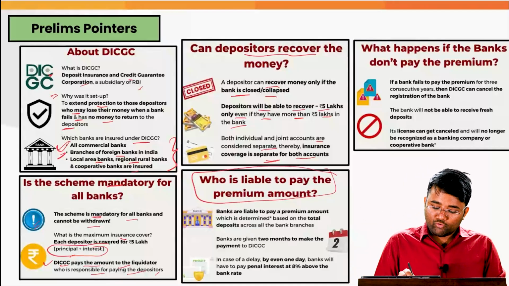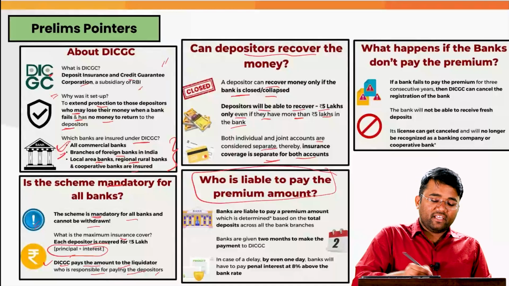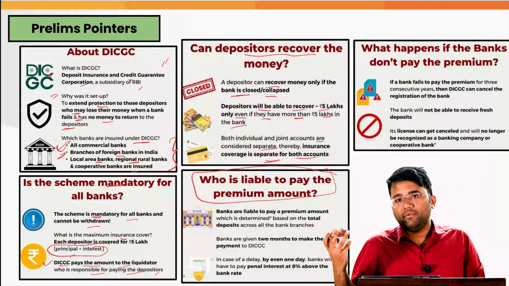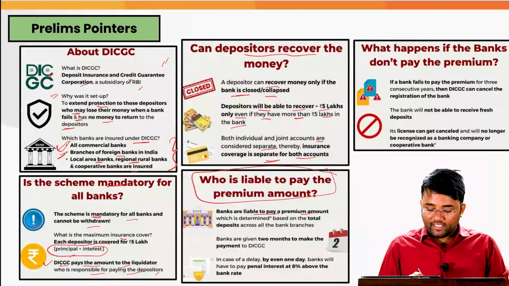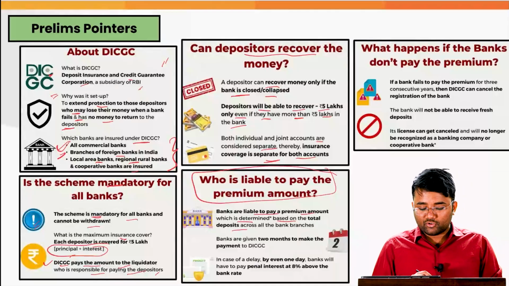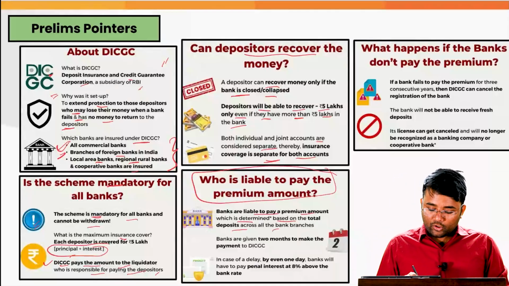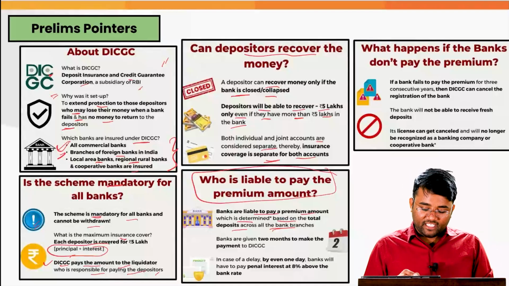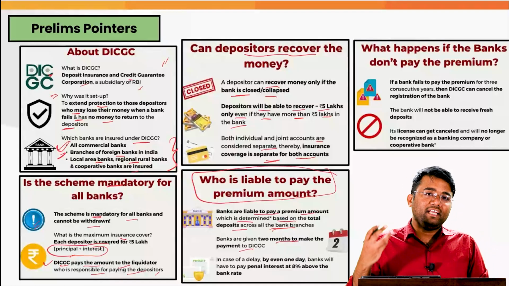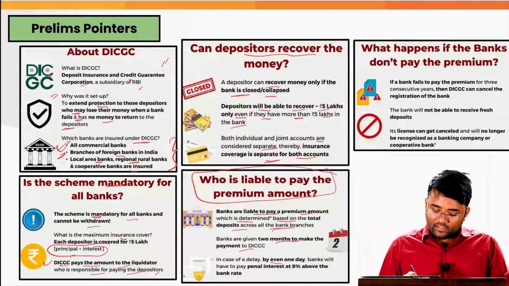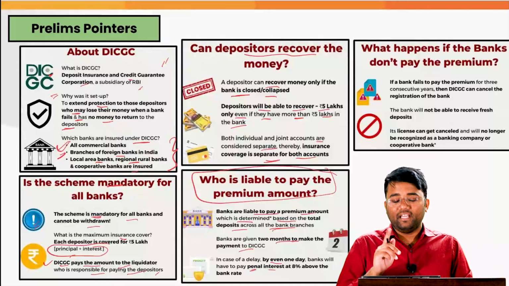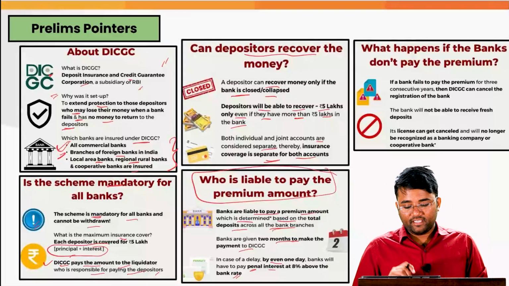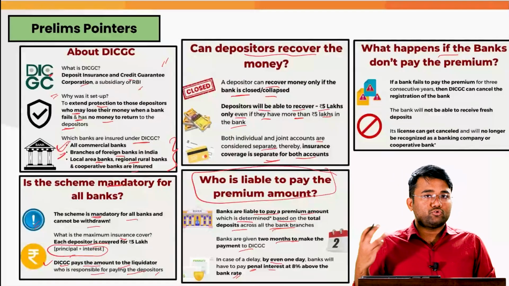And who is liable to pay this premium? Because whenever we are getting an insurance, we have to pay the premiums, and similarly in this case also we have to pay the premium. The banks are liable to pay the premium amount, which is determined based on the total deposits across all the bank branches, and banks are given 2 months to make the payment to DICGC. In case of delay, even by 1 day, banks will have to pay penal interest of 8% above the bank rate. And what happens if the banks do not pay the premium?